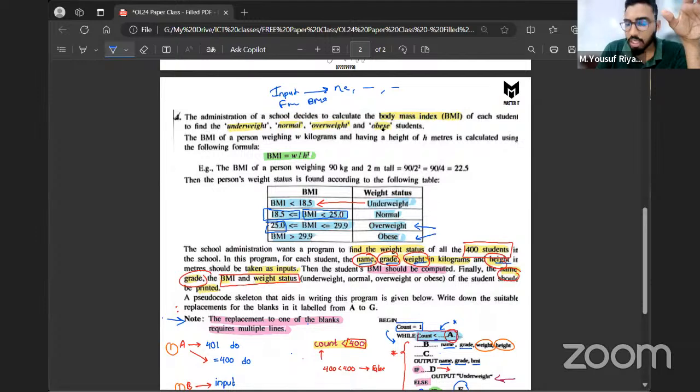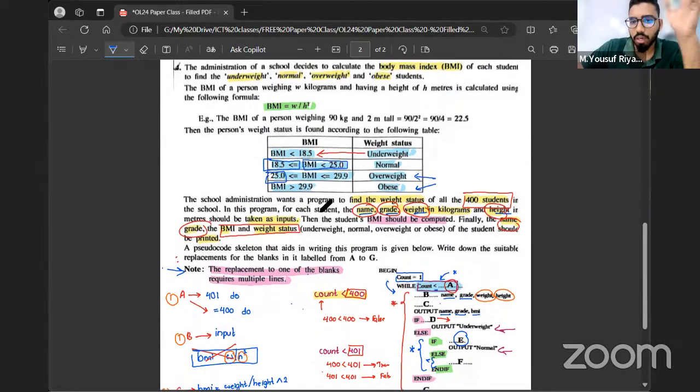And then another thing they have mentioned in the question is we have to output. They have to display the name, grade, BMI, weight status. Okay, and how to find? There are some keywords. Whenever you get a question, especially programming, you can apply this for other subjects as well, always figure out the keywords or the key points mentioned in the question. Because when you know the key points, then you will be getting an understanding of how the program works. Without having a proper understanding of the scenario, don't do the question directly. Then you will have high chances of getting it wrong.